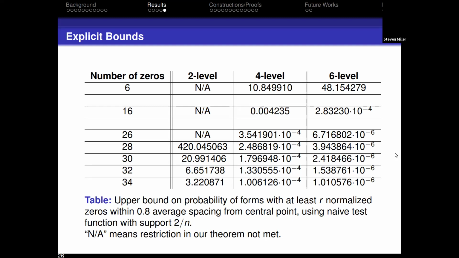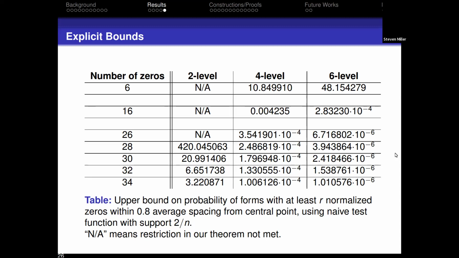giving you non-trivial results. And now we start getting, there's only a probability of 3% of having 34 zeros on average in a window of size 0.8. Well, we actually expect there to be less than 1 zero in a window of size 0.8, or maybe 2 because they're symmetric. So this is way above what we would expect. And again, it's because the number theory is not good enough to allow us to use the best test functions. The better the number theory, the better test functions we can put in, and the better results we will get.